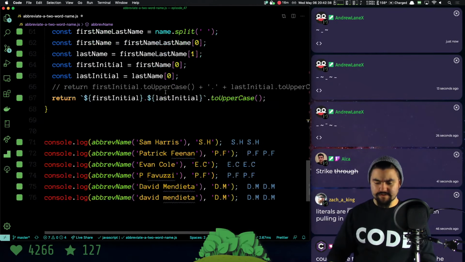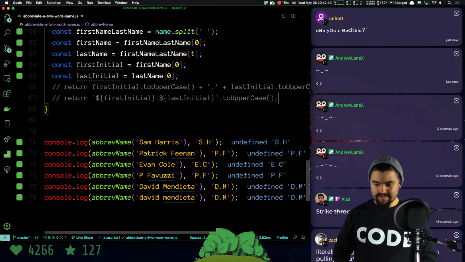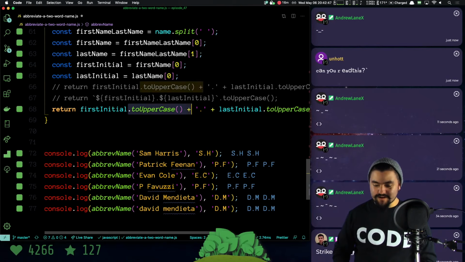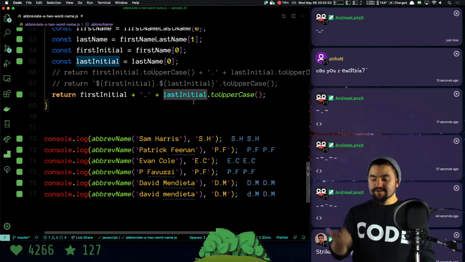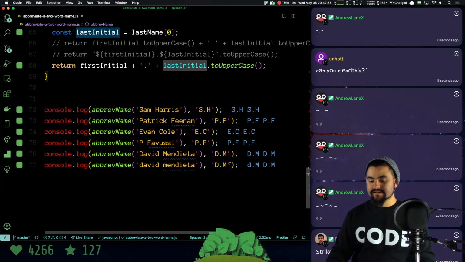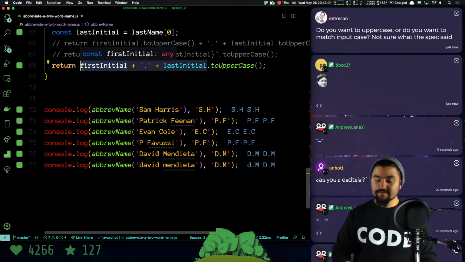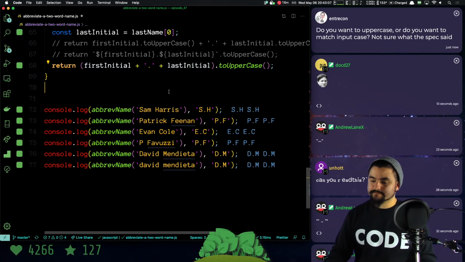Actually, I'll just show it here. Let's show it one more way. Can I read this? Yes. So let's say I wanted to do the same thing where I concatenate these two together with the period, but then I want to call toUpperCase. The issue with this, and we can see it in our last test case, is that it will only uppercase the second value, not the first one. So if I wanted to uppercase the whole thing, I need to wrap that in parentheses. So now this expression will be evaluated, and then toUpperCase gets called on the whole thing.